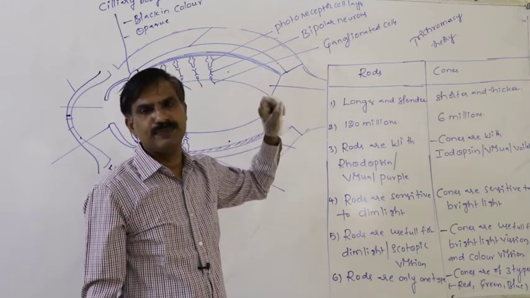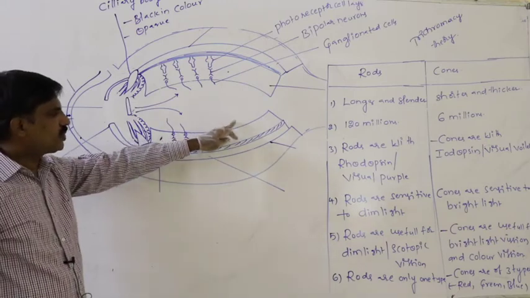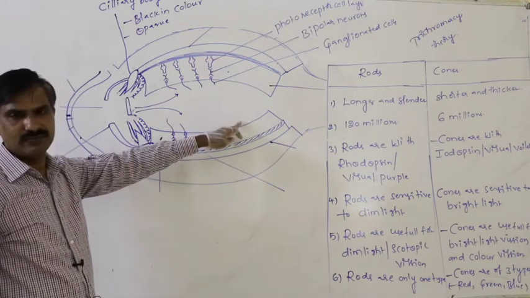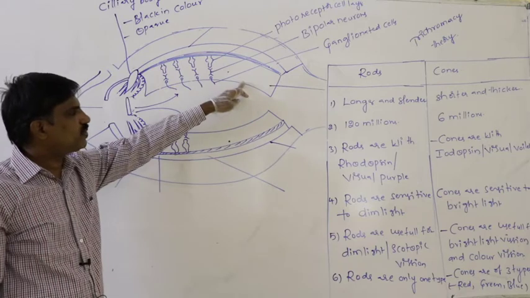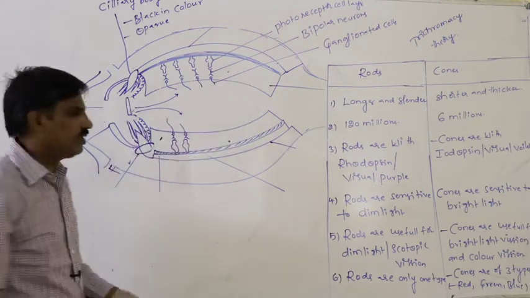Again, this is the posterior part of the retina. This is the posterior margin of the retina.